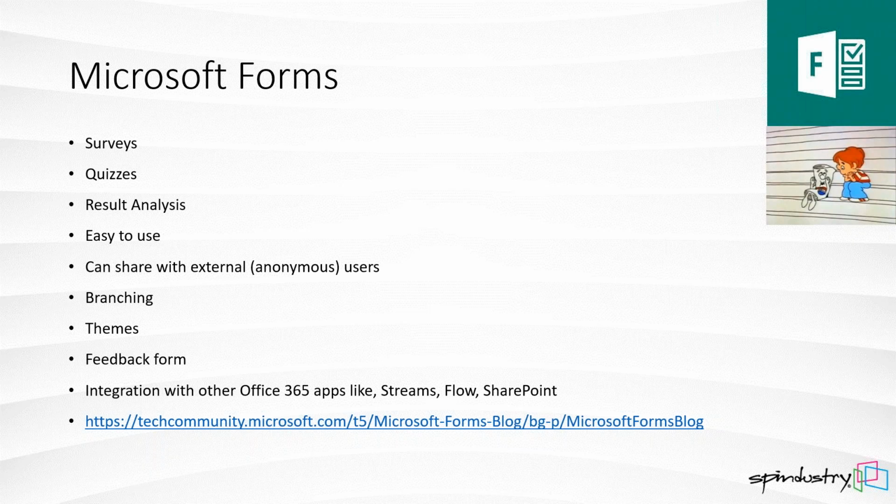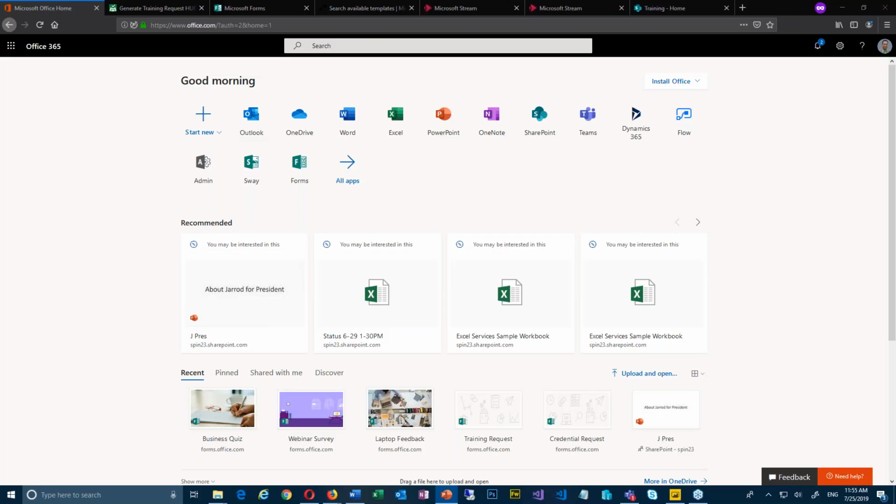So it integrates with Office 365 apps like Stream, oh my gosh, I misspelled Stream. It is Stream, not Streams. It's so hard to say it without putting the S on it though. Stream, Flow, SharePoint, you can interact with all those things, and we're going to show you a couple of demos. There is a link in here again, you guys will get these slides, so make sure you connect into this blog, take a look at some of the things that they're coming out with, follow along with what they're doing and see all the improvements. So really nice stuff. Let me go ahead and jump into a demo.